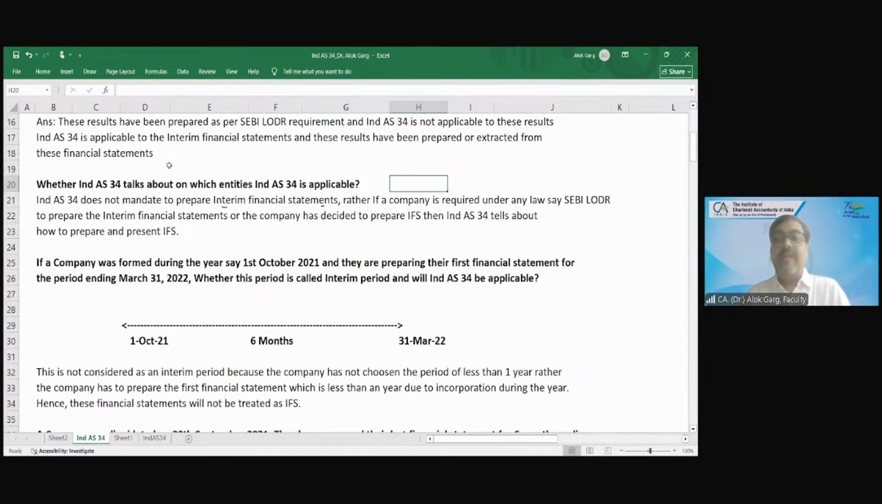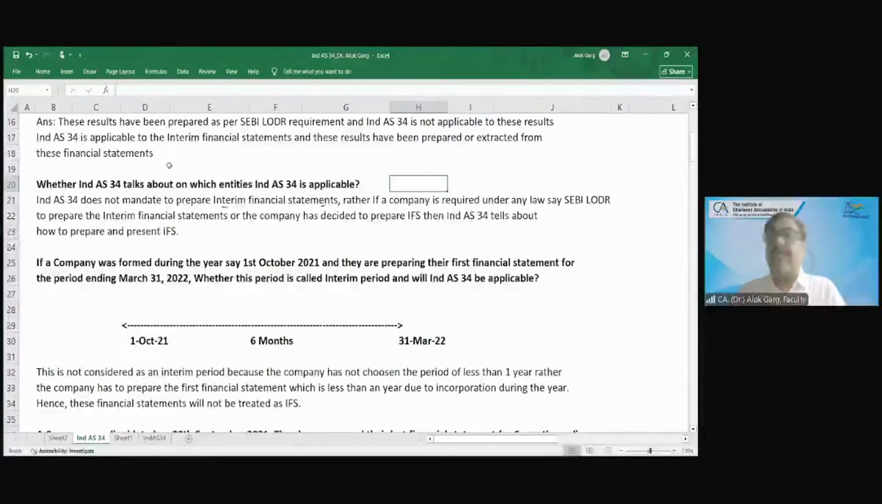Answer is no. Ind AS 34 does not make it mandatory. Ind AS 34 does not say to which entities it will be applicable. It says that if you have decided to prepare interim financial statements, or if law requires you to prepare interim financial statements, for example for listed companies. SEBI regulations require listed companies to prepare their interim financial statements, because from those interim financial statements they will prepare the financial results.